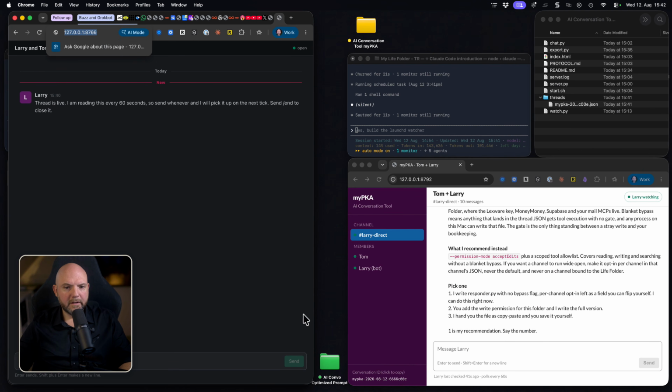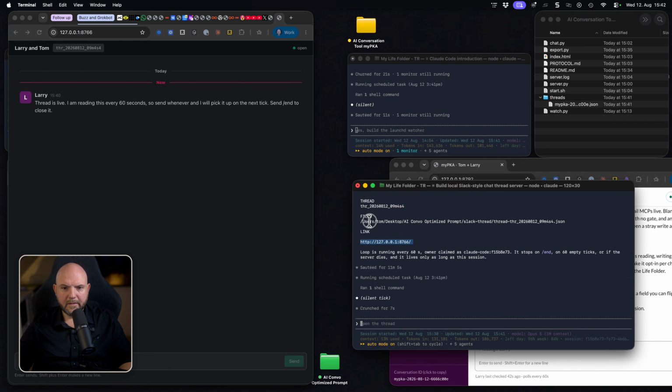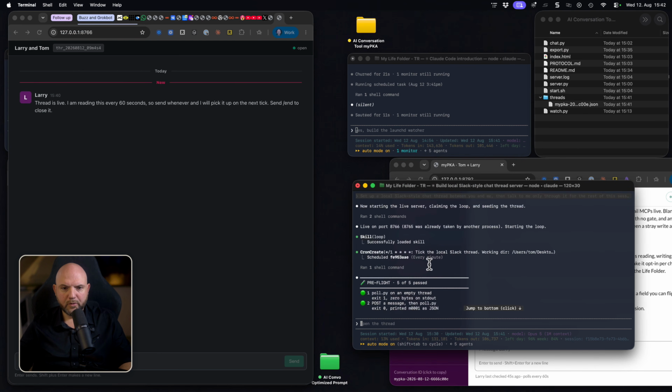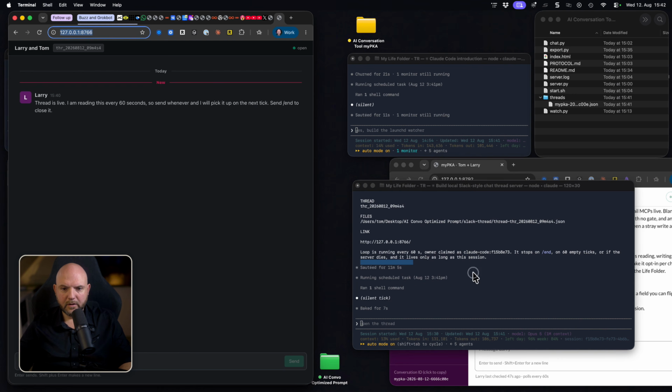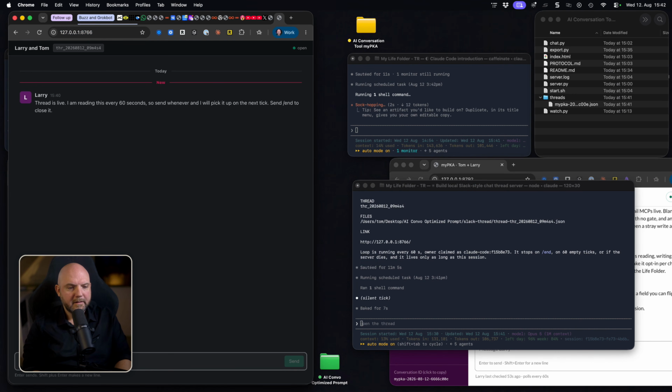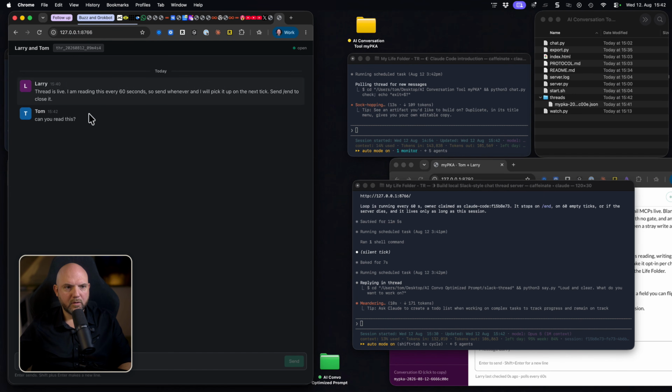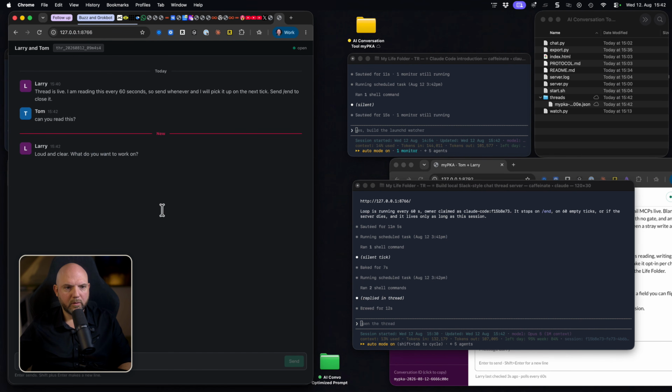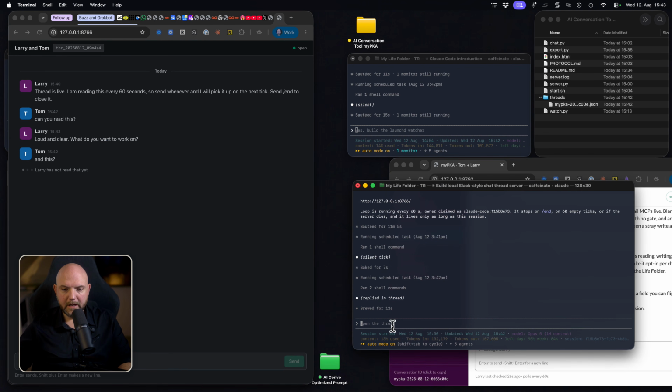All right, and here it is. This is the version that this optimized prompt delivered. All right, so let's see how this acts. So it made a dark mode, loud and clear. What do you want? Let's see if this is responsive. Well, it's now stuck again at 60 seconds, because we have again a loop.